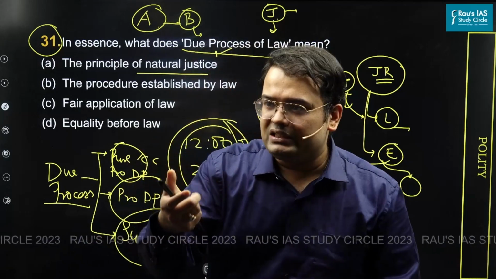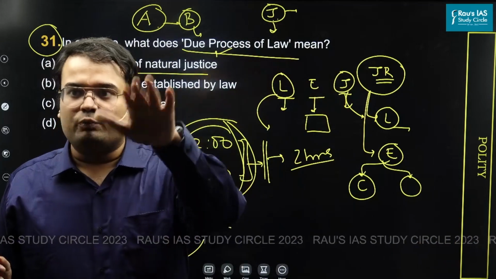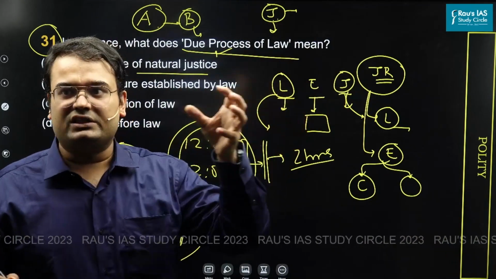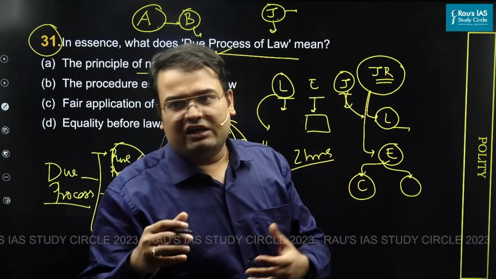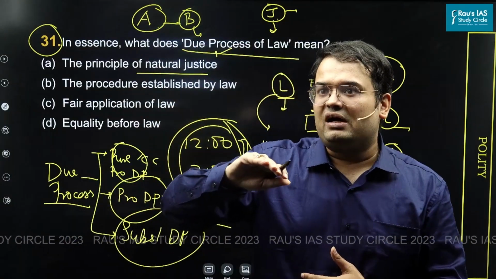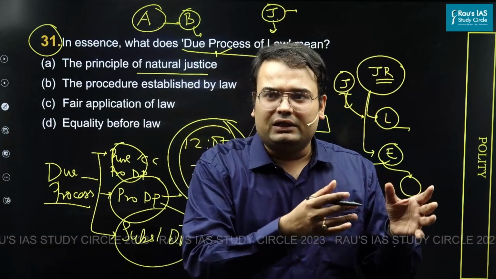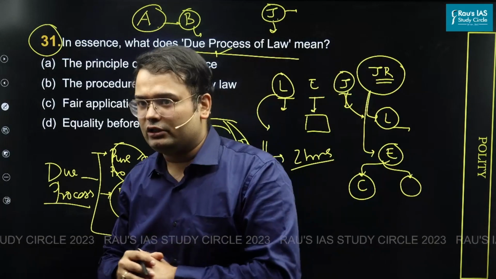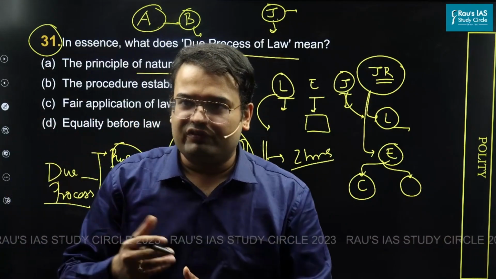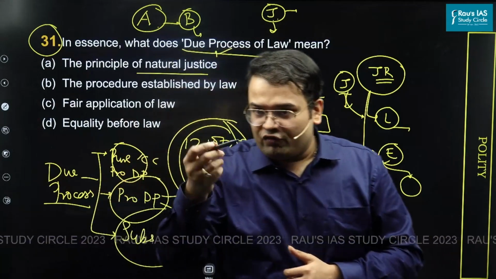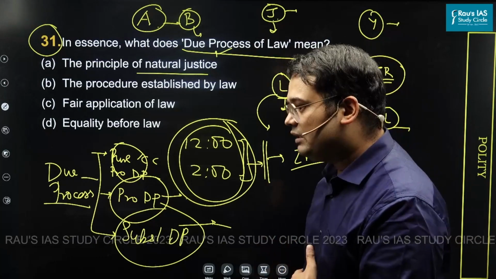Let me give you a simple example, which is generally at the crux of many of the cases which are getting struck down by court whenever principle of natural justice is raised. A lot of times, police in USA have been found to be arresting people of African American descent with respect to possession of contrabands, that is, things that are illegal for you to possess, let's say drugs, fine. In this regard, let's say there's a person called Mr. Y, and this Mr. Y is a person from African American community.